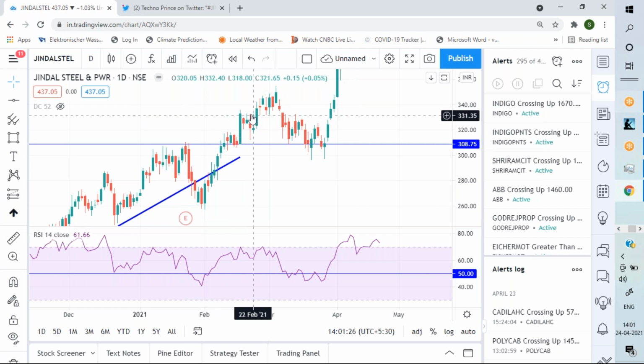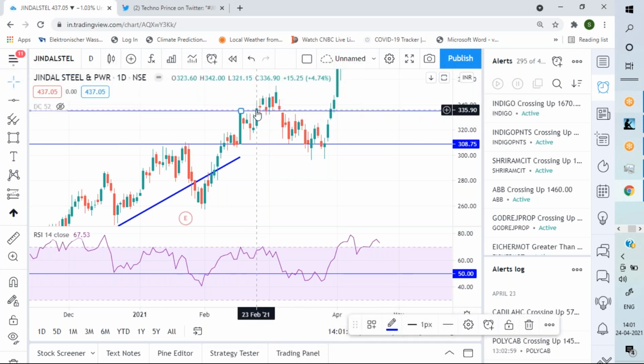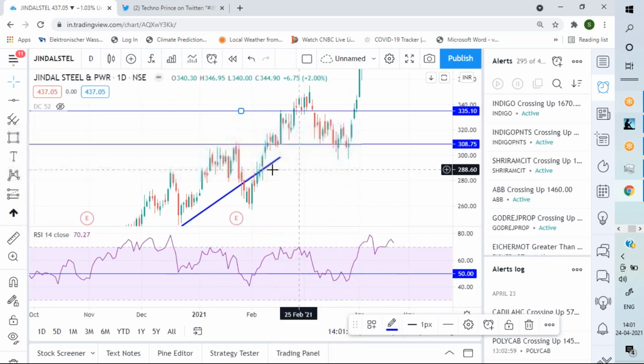It is enough for me to book profit. And after that, I see this kind of consolidation happening. Now a breakout happens. I enter on the breakout day and it consistently stays above this 333, and on the upside it goes to 350. So in this 333 to 350 I will book enough profit. Okay, so you have to understand how a person is trying to play the market.